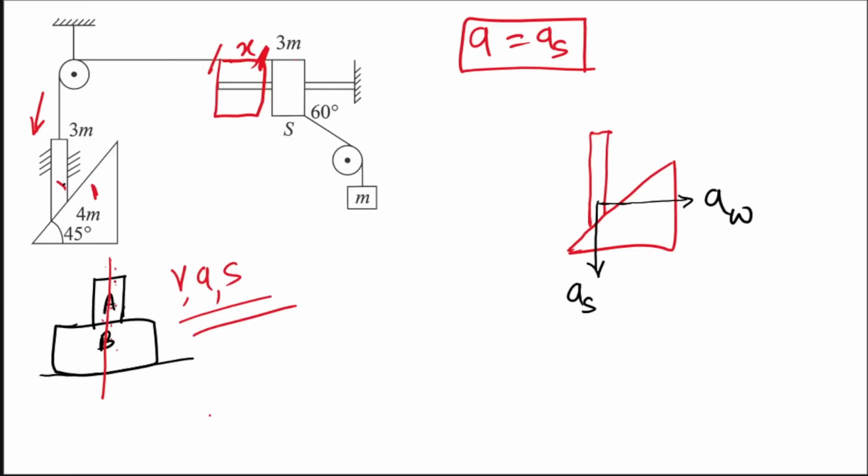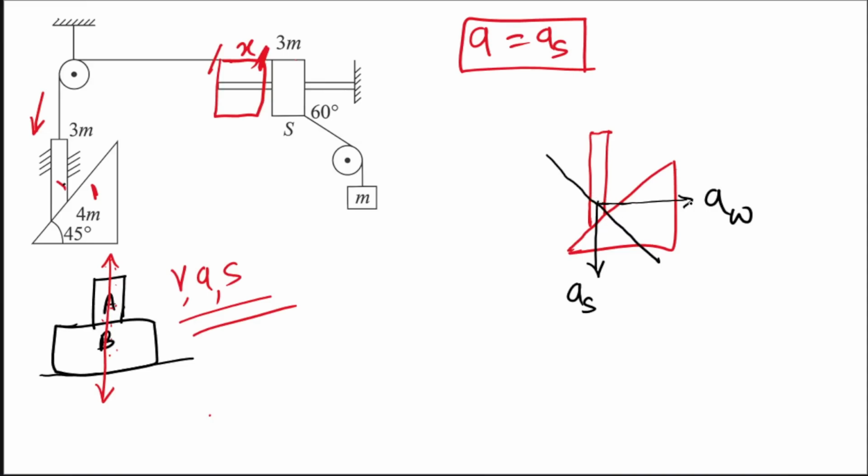Because if the displacement of both is different in this direction, then A and B will start getting separated. If they have relative velocity along this direction, they will start getting separated. A can have relative velocity in the other direction and still it won't get separated. That is why we are talking about one specific direction, the line which is perpendicular to their contact surface. So this is this line. Along this line, their velocity, acceleration, displacement relatively has to be zero, that is, it has to be the same. So if you draw a perpendicular to the contact surface, that is this line, right?